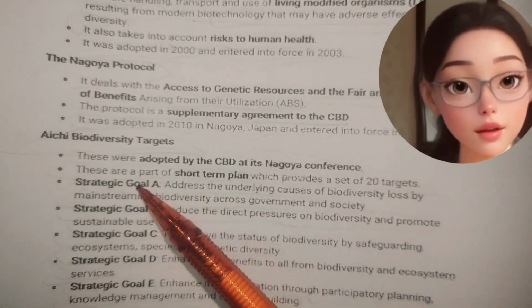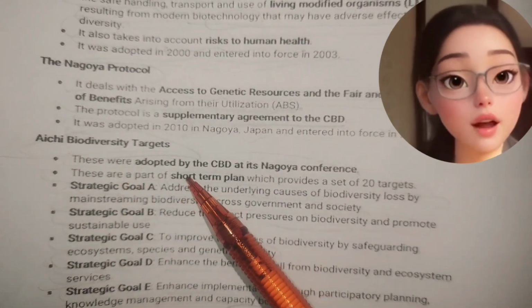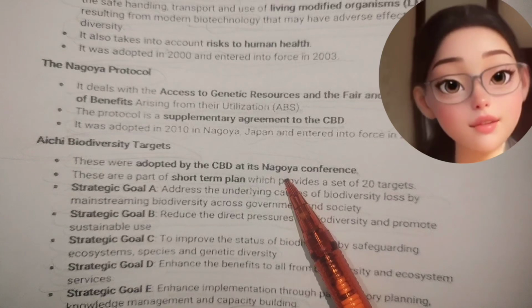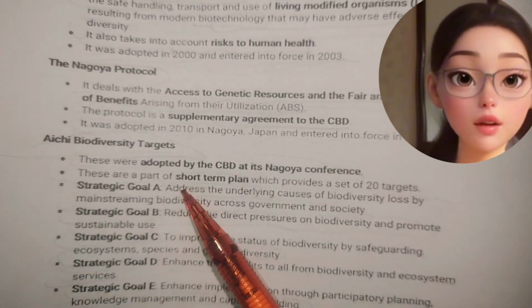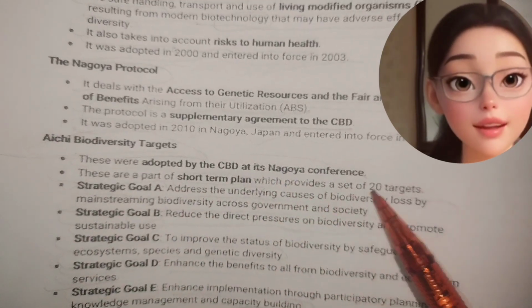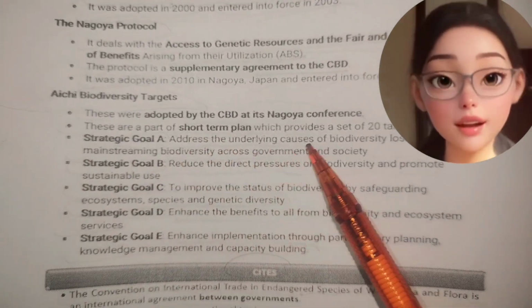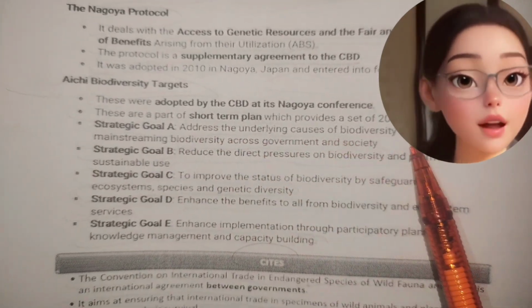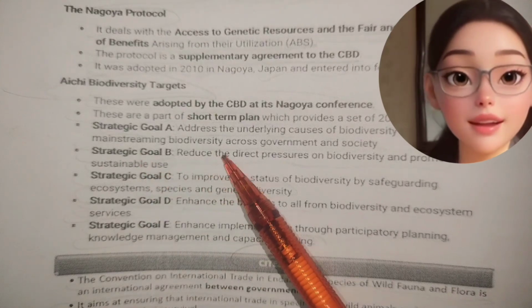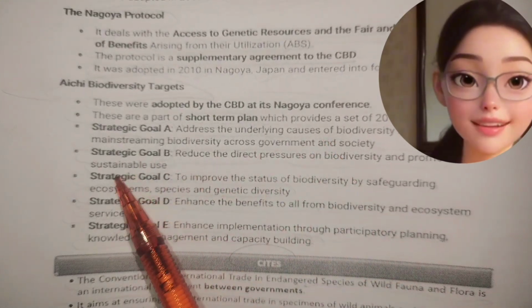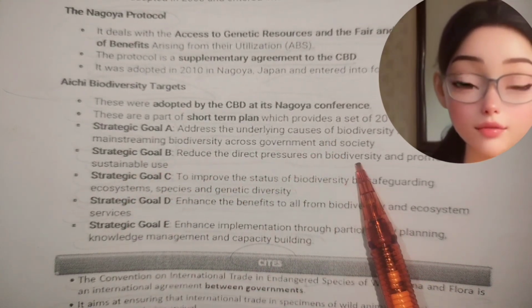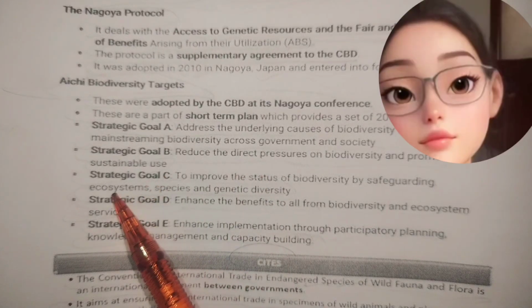Aichi Biodiversity Targets. These were adopted by the CBD at its Nagoya conference. These are part of a short-term plan, which provides a set of 20 targets. Strategic goal A: address the underlying causes of biodiversity loss by mainstreaming biodiversity across government and society. Strategic goal B: reduce the direct pressures on biodiversity and promote sustainable use.